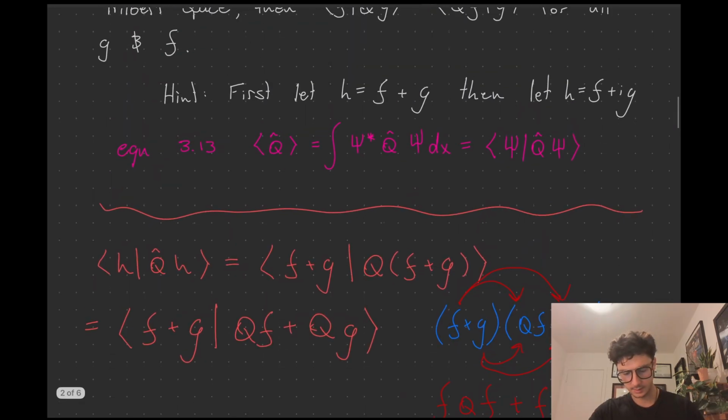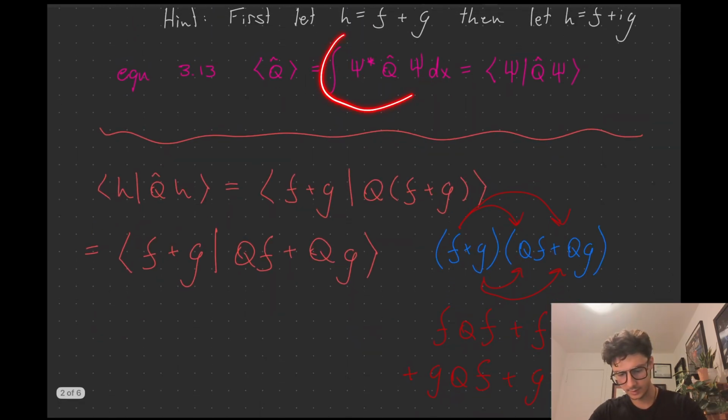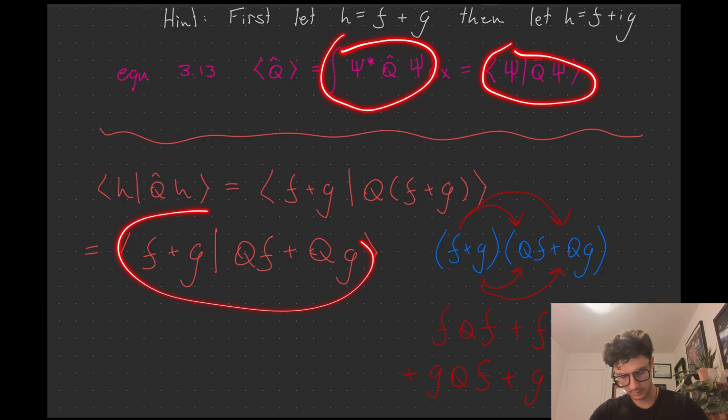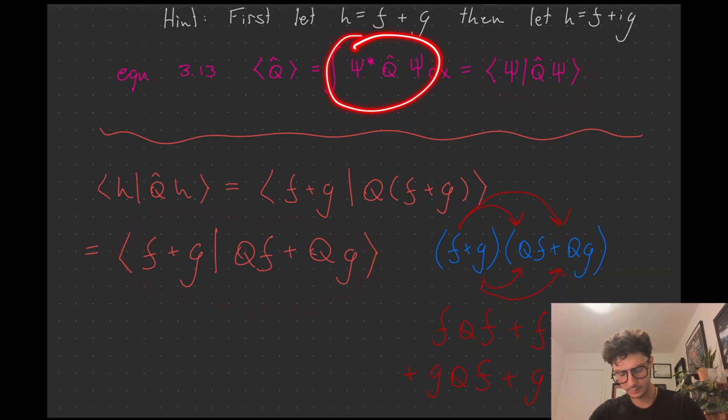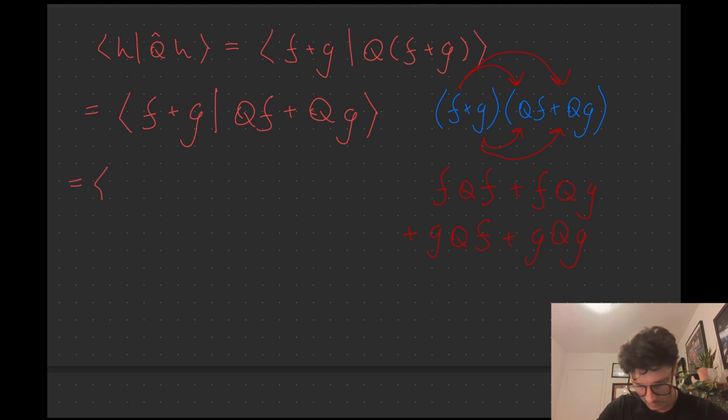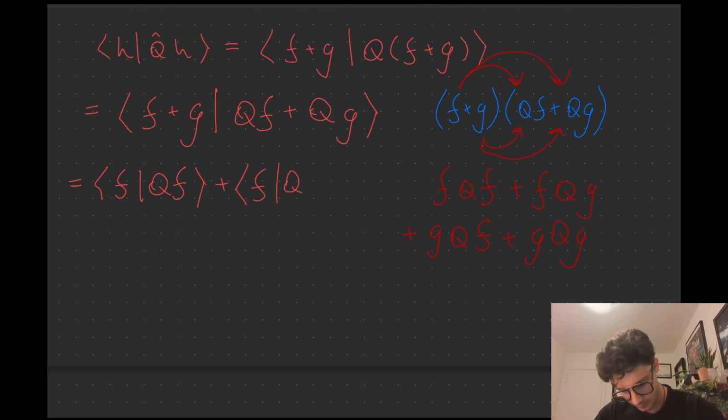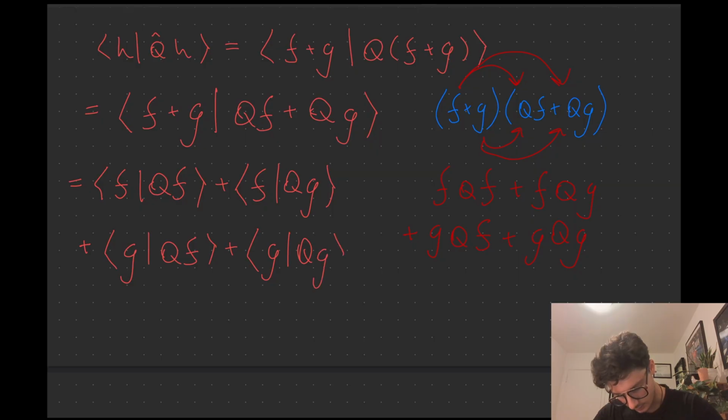What I'm arguing is that this distribution that happens inside the integral over here can just be expanded, and you'll have several of these integrals. So you'll have several of these inner product bracket notations. If that didn't make sense, no stress. We're just going to write it down right here. So the first one, we have F and Q acting on F, right? Then we have F and Q acting on G. And then we have G and Q acting on F. And here we have G and Q acting on G. All right.